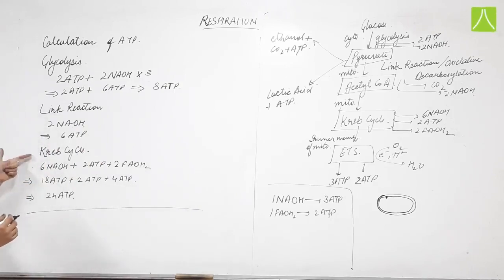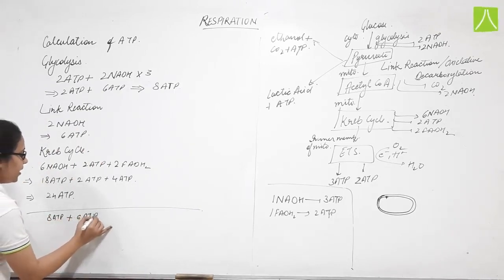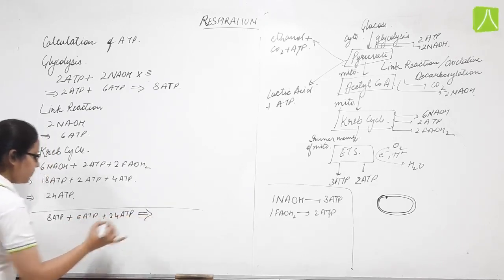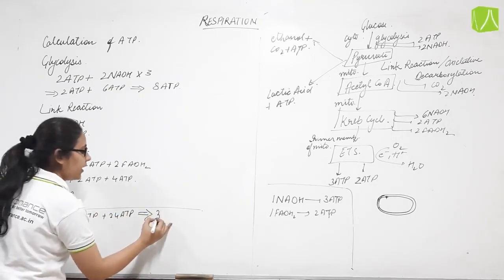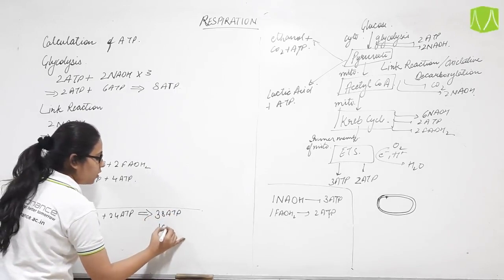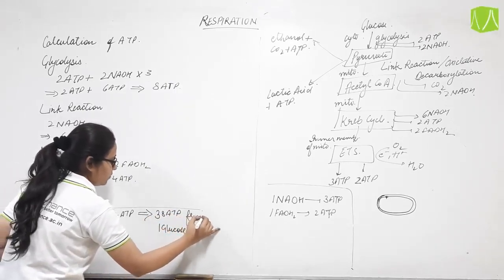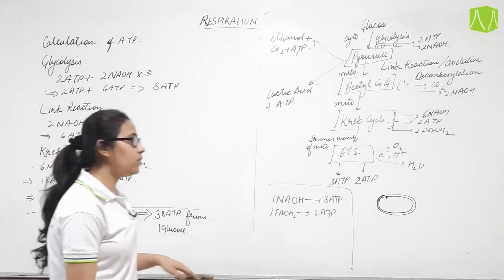So glycolysis, link reaction plus Krebs cycle gives you 8 ATP plus 6 ATP plus 24 ATP. 24 plus 6 is 30, 30 plus 8 is 38 ATP released from one glucose molecule.